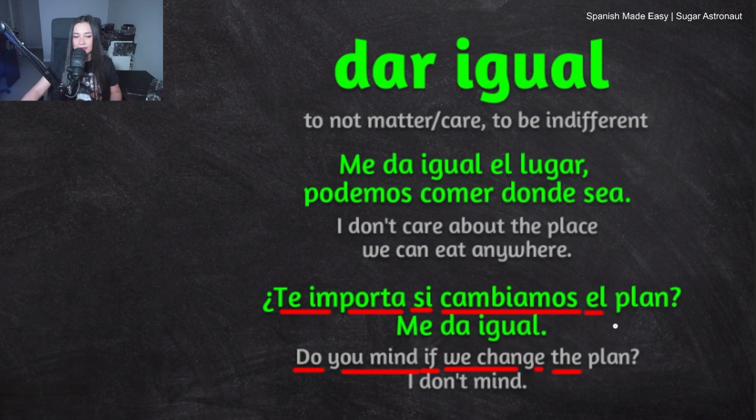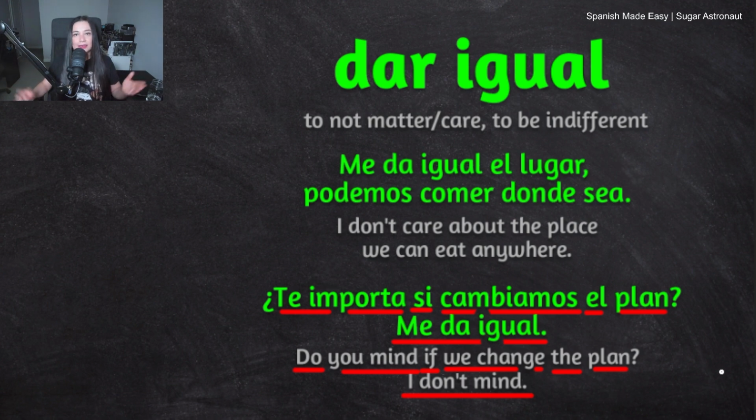The plan. Plan means plan. So it's the same spelling and almost the same pronunciation. So, me da igual. Me da igual means I don't mind.